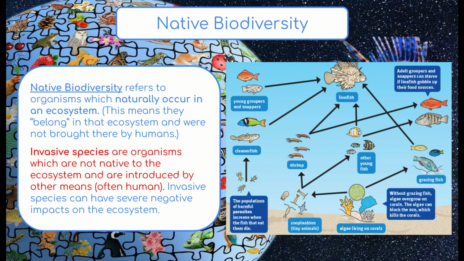Another issue is that lionfish have no natural predator because they do not belong in that ecosystem. There is no predator there to naturally control their population, which leads to the population of that invasive species absolutely skyrocketing and ballooning to the point where it's literally taking over the entire ecosystem. So maintaining biodiversity is important, but maintaining native biodiversity is also extremely important because non-native biodiversity can have serious negative impacts within the ecosystem.